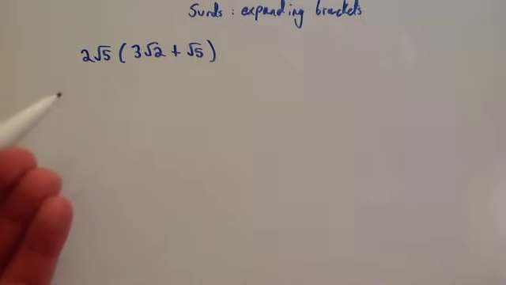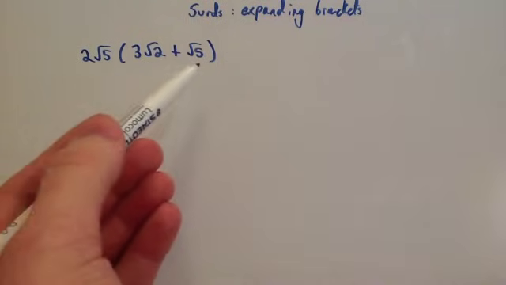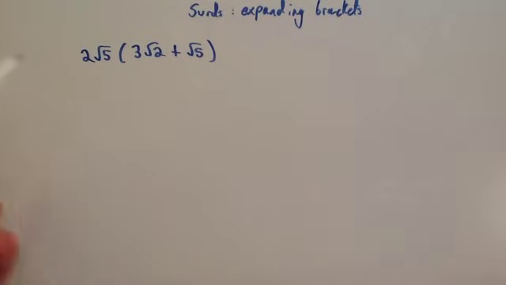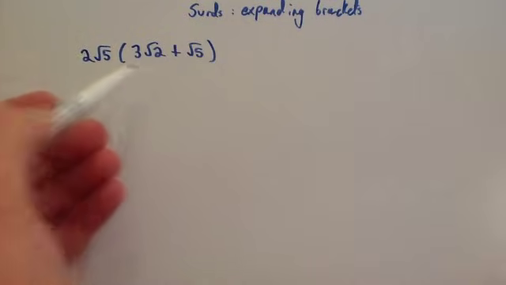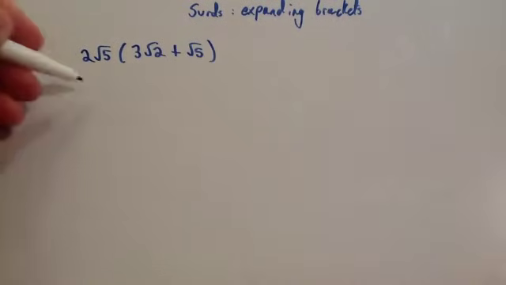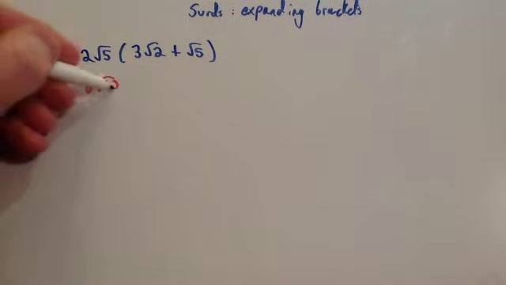This time we're going to expand and simplify 2 root 5 bracket 3 root 2 plus root 5. Okay, so we're going to expand this. So, 2 root 5 times 3 root 2. So 2 times 3 is 6. And root 5 times root 2 is root 10.